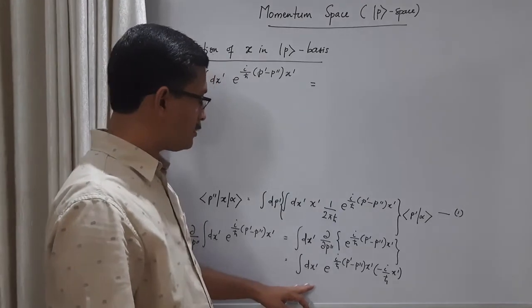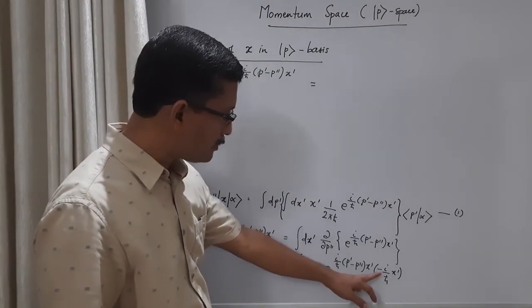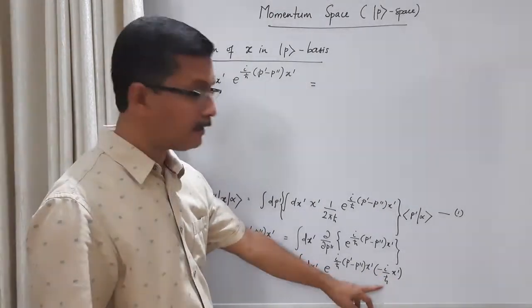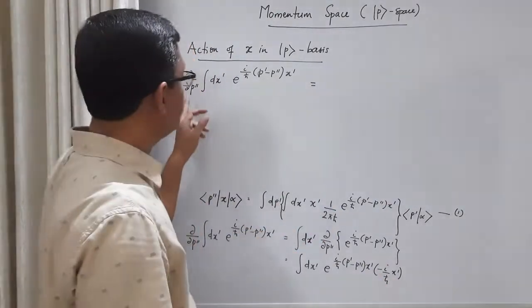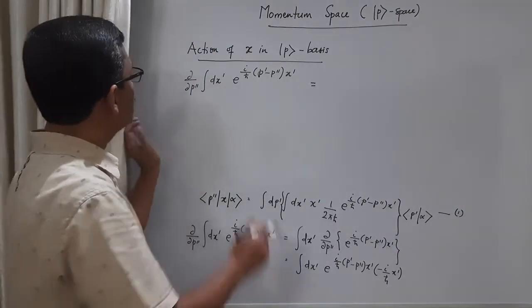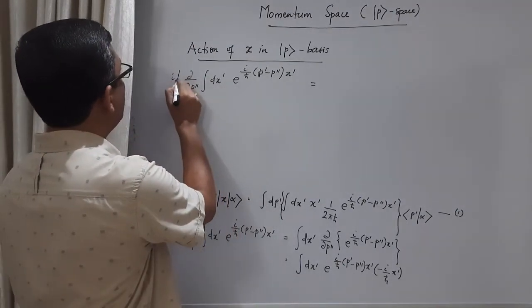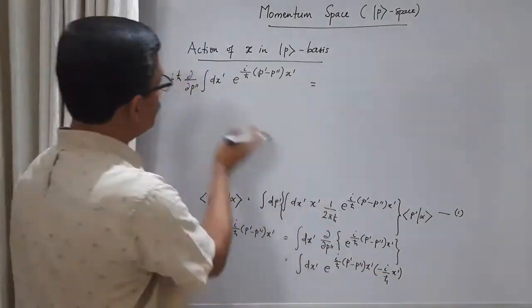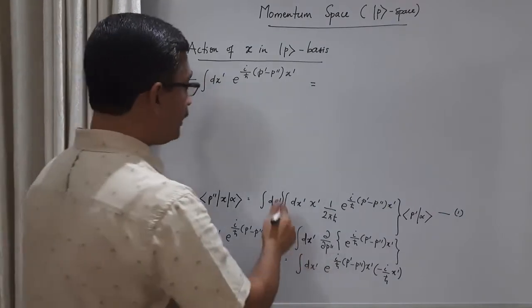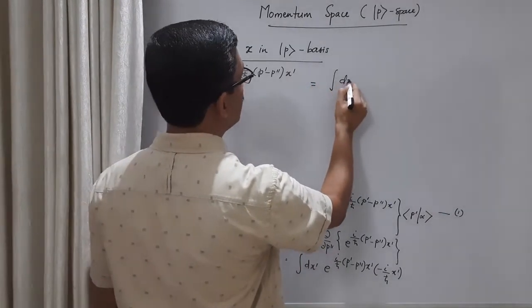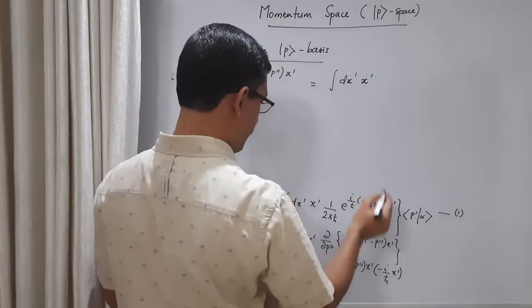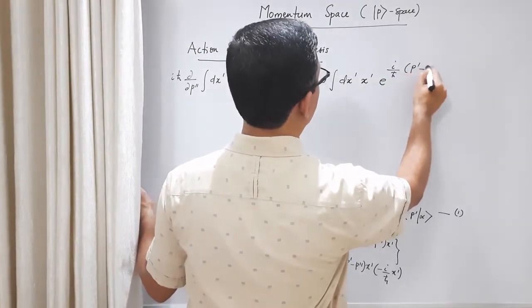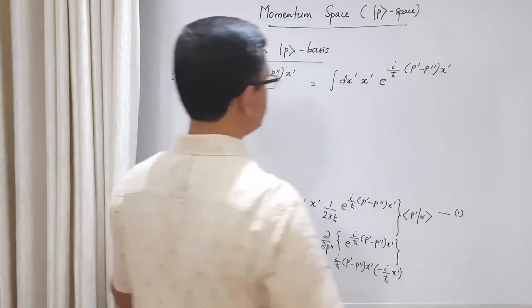Okay, from the right hand side I can take this, this minus i I can write as 1 by i. So we have 1 by i h cross here. I can take this 1 by i h cross to the left side. Okay, this is the left hand side. So if I write this 1 by i h cross, when it comes to the left side it becomes i h cross. Okay, 1 by i h cross goes to the numerator. So what is remaining here is integral dx prime x prime e raised to i by h cross (p prime minus p double prime) times x prime.